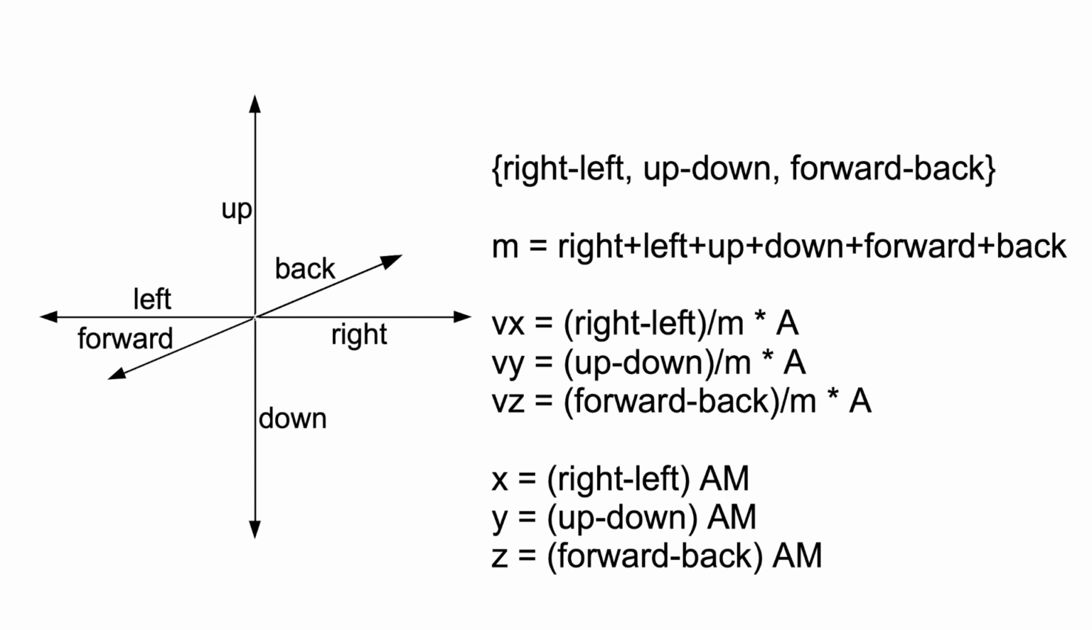Momentum along each axis will be: x equals (right minus left) times a times m. Y equals (up minus down) times a times m. Z equals (forward minus back) times a times m. The absolute value of momentum represents movement mass along each axis. The sign represents the direction of movement along the corresponding axis.